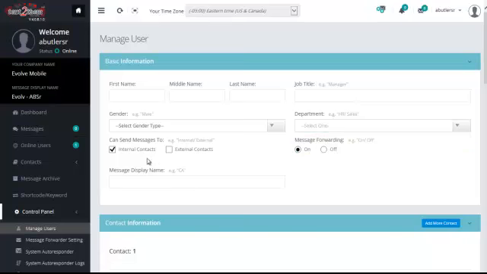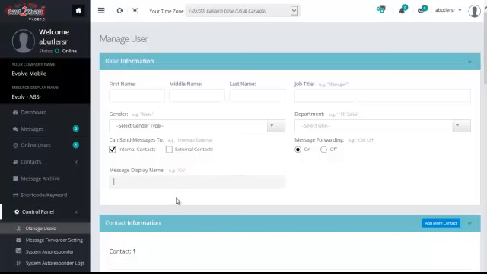Internal contact, external contacts. What this means is: is your user in the system only allowed to have internal office communication, or does the user communicate with outside contacts, meaning customers or clients? Message forwarding, you can turn this off or on, and you can determine whether or not the user can receive messages when they're not in the office.